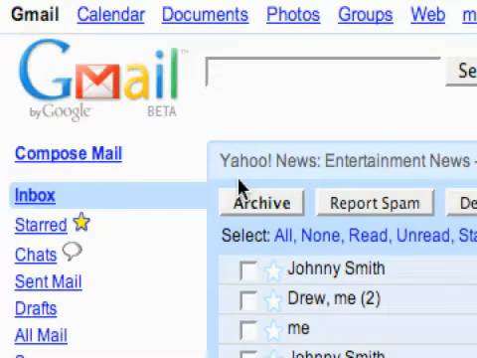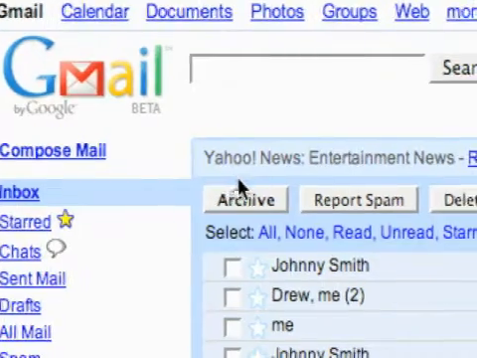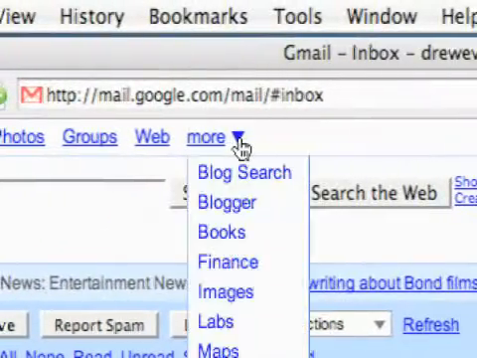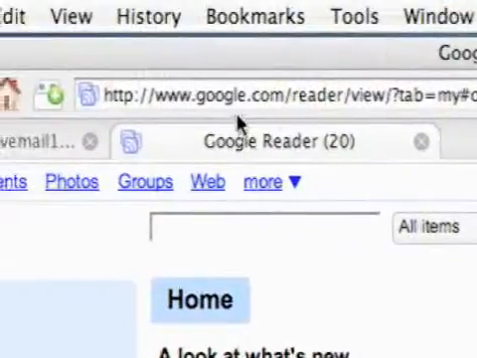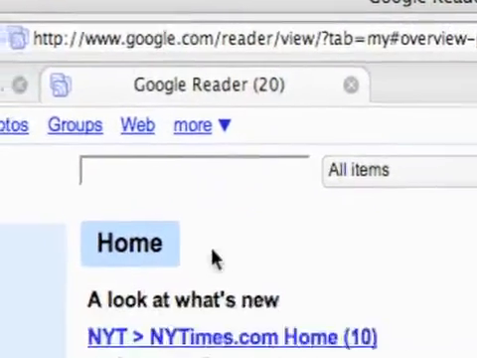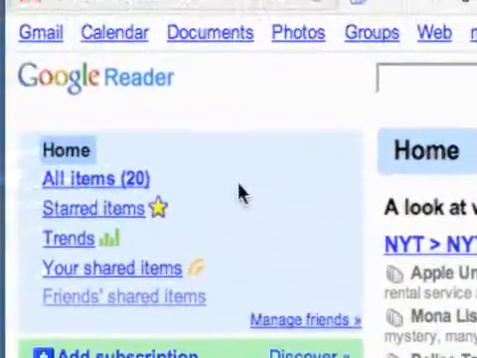Okay, in the first clip, I'm just going to introduce Google Reader and give you an overview of the interface. So, first off, how to get there if you don't know how already. We signed up for a Gmail account to get our Google account, and we can just click this More button and go down to Reader. You could also go to google.com/reader. So here is Google Reader.